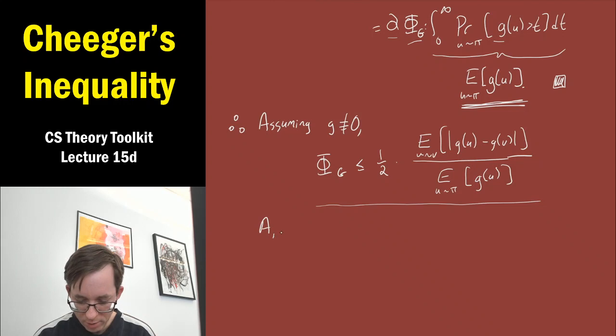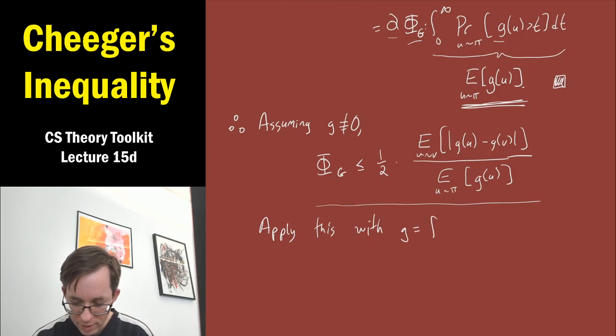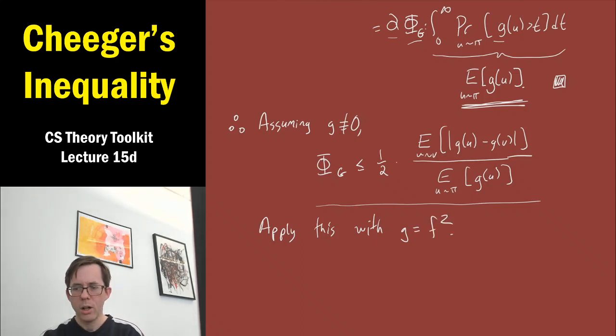Okay, so plot twist, apply this with g being f squared. Now there are a few things to check to make sure that this is legal. First of all, we're assuming that g is not constantly 0. That's equivalent to assuming f squared is not constantly 0, which is assuming that f is not constantly 0, which is part of our assumption. We're assuming this f originally had non-zero variance, so it's not constantly 0. That's fine.